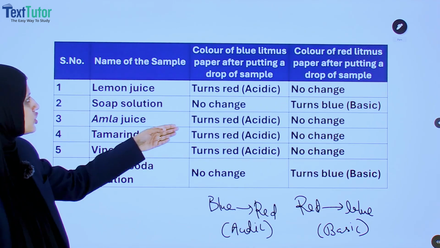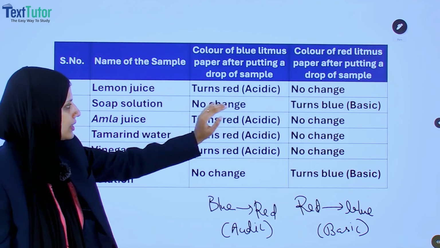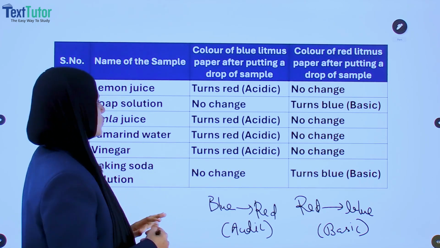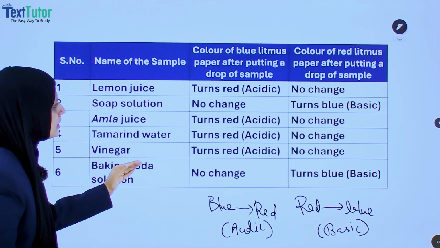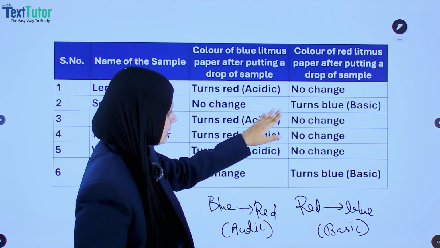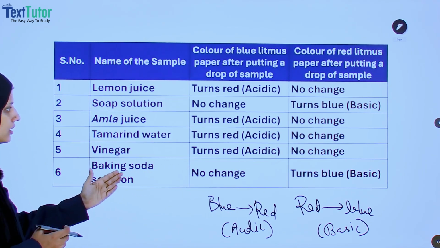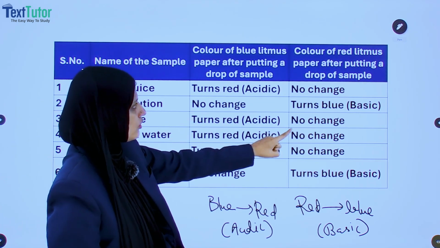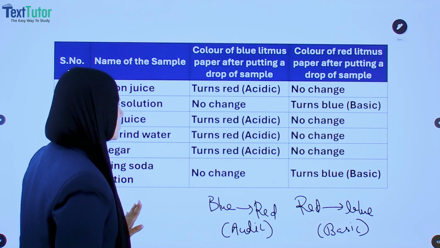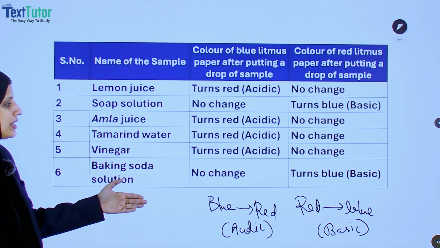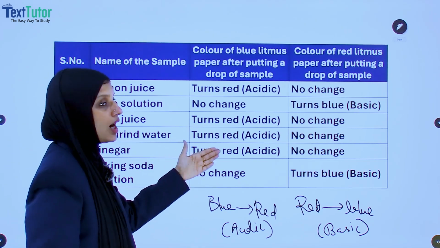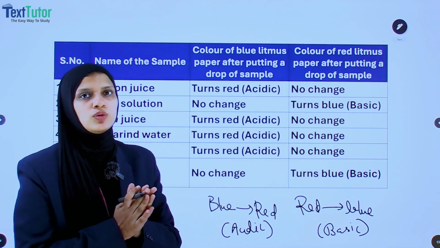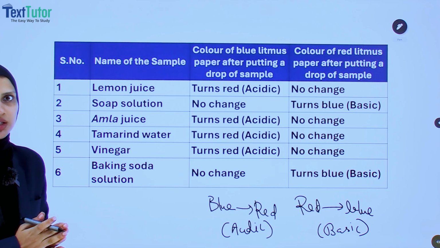So in case of amla juice, blue will turn into red because of its acidic property, and in case of red litmus there will be no change. Tamarind water will turn blue litmus red, and red litmus will not change. Vinegar, as we know, is acidic and will turn blue litmus red, with no change in red litmus paper. Whereas baking soda, being basic, will not change blue litmus paper, but red litmus paper will turn blue because its characteristic is basic.